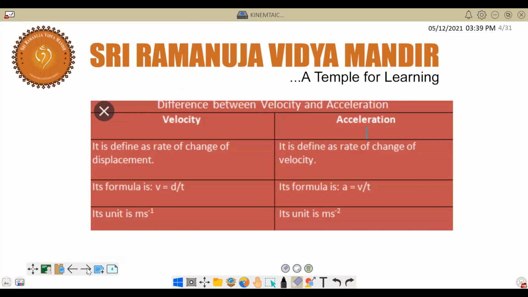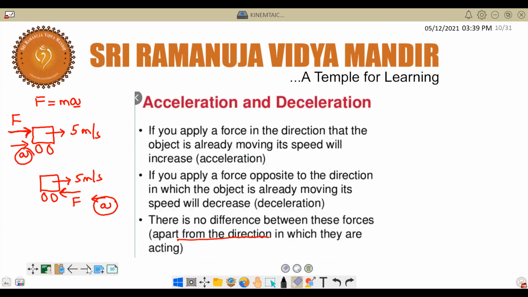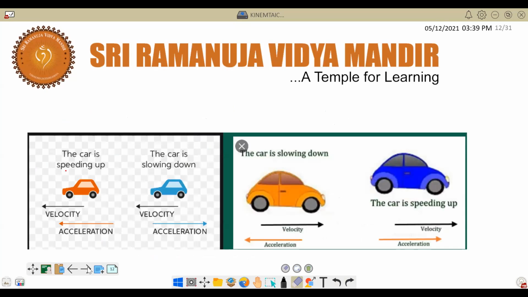I hope you understood this one, where we have discussed the motion diagram. Specifically, this one I will show. Here you can see there are two diagrams, correct or not? First, let us see the right side, the yellow car and blue car. Both are traveling to which side? Right side, sir. Correct. So velocity is to the right side. But acceleration can be either in the direction of motion or opposite to the direction of motion.